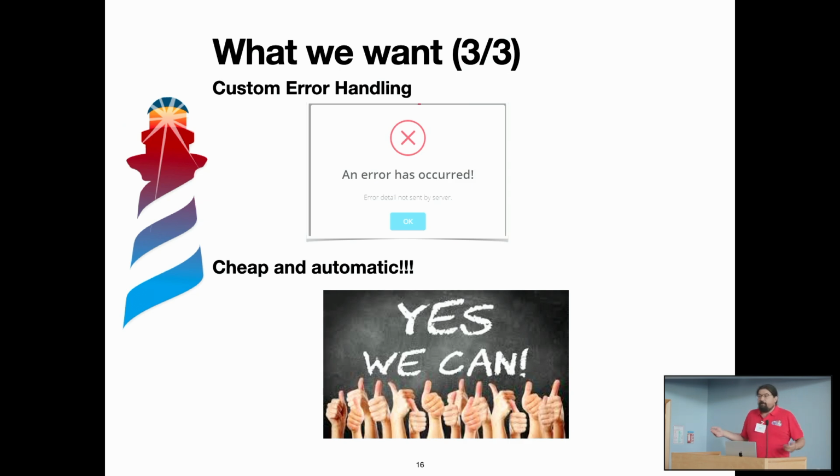That depends, of course, on the application that you are doing. Maybe in my simple game, I will just try to die in a really nice way, like say, oh, we had an error, sorry, we are going to restart, or something like that.